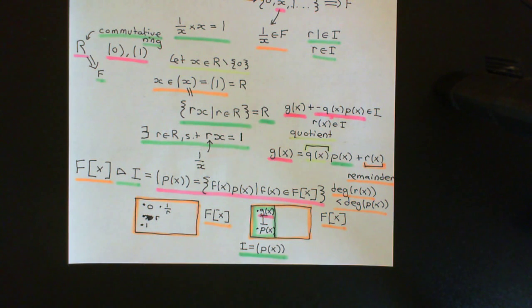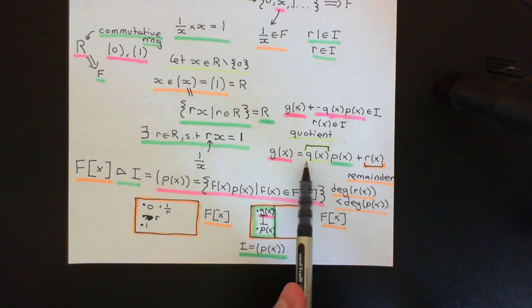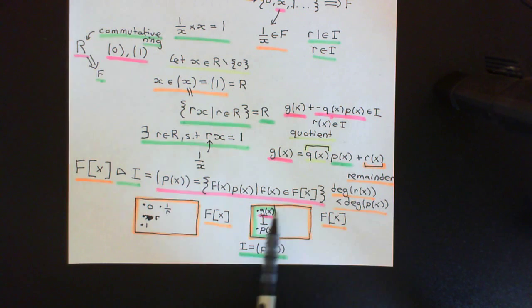Okay, so what I have just shown you is that if you find a polynomial of smallest degree here, the entire ideal has to be of the form the principal ideal of p of x, i.e. everything in that ideal has to be writable as a multiple of p of x, some element of the ring of polynomials over that field multiplied by p of x. Okay, if you assume that you have an element which isn't a multiple of p of x, it isn't a perfect multiple, then you can disprove p of x being the element of smallest degree in the ideal. You can prove that there was an element of smaller degree.